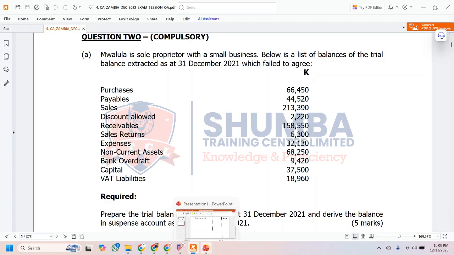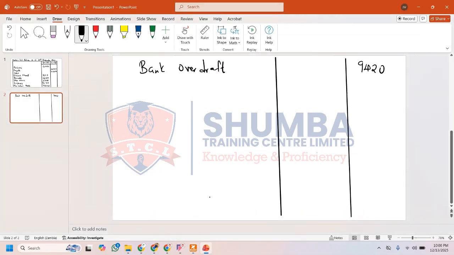capital. Now what is capital? Capital is an amount that the owner, in this case a sole trader, has put into the business. If you have maybe 50,000 kwacha and you want to start a business, you get that money and maybe rent a shop, buy some items for sale, or buy some equipment to get the business started.